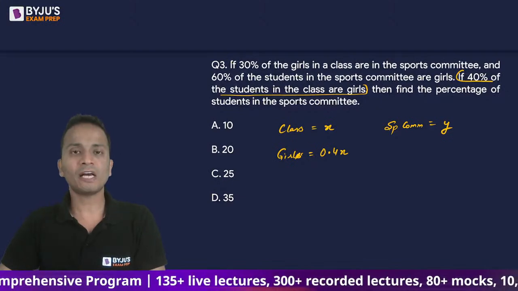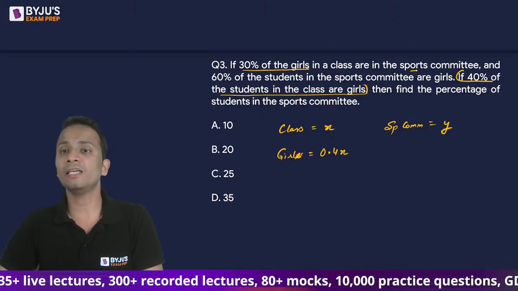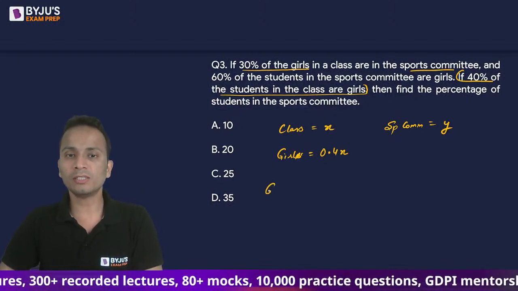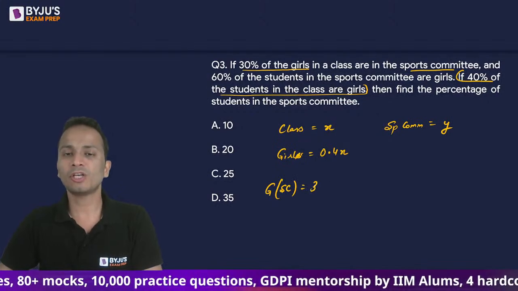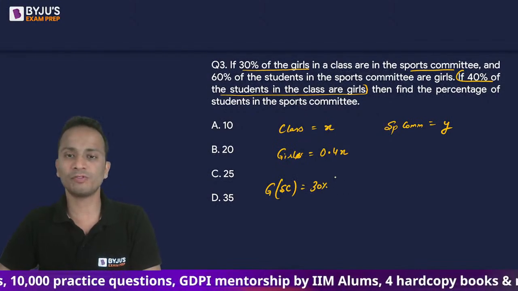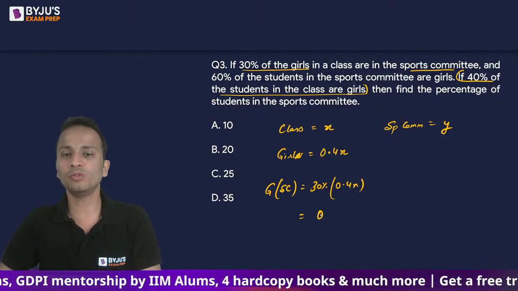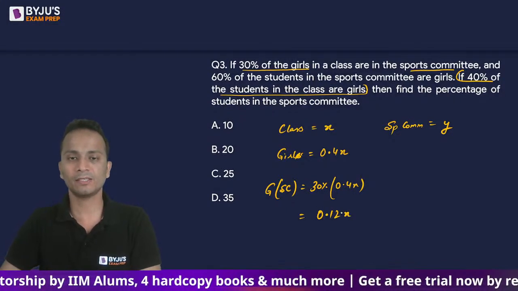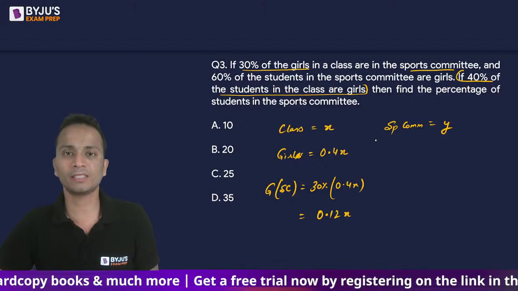Now, coming back to the first statement, if 30% of the girls in a class are in the sports committee, so girls who are in the sports committee will be 30% of the total number of girls, that is 30% of 0.4X. That is equal to 0.12X. Okay, so the girls who are in the sports committee is 0.12X.